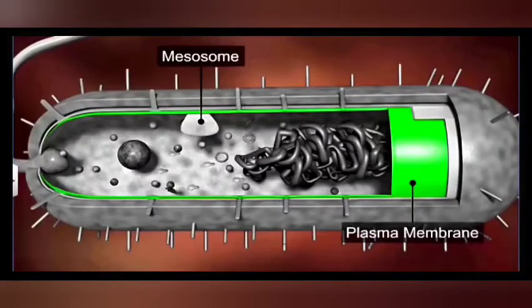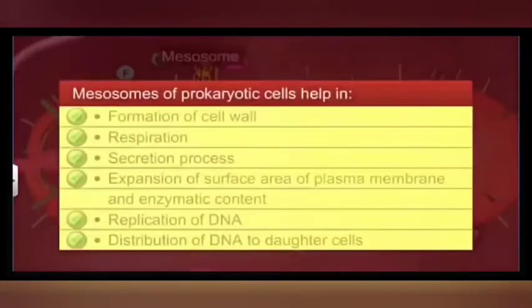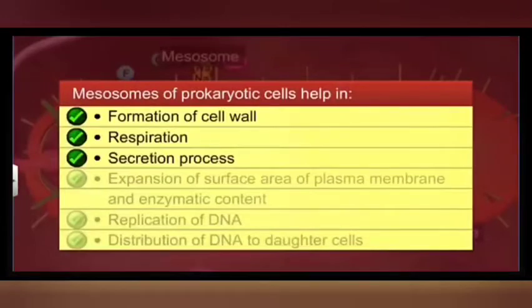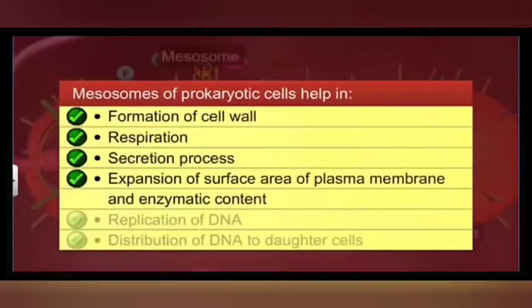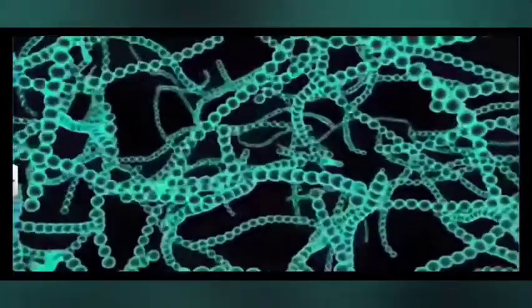Let us see what are the functions performed by mesosomes. First, it helps in the formation of the cell wall. It also has respiratory enzymes for the process of respiration. All secretions are done by these mesosomes only. Expansion of the surface area of the plasma membrane and enzymatic content is present in mesosomes. Even the replication of DNA and distribution of DNA to daughter cells is done by mesosomes.